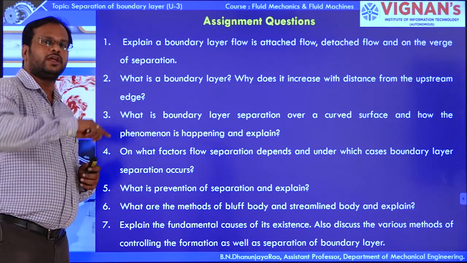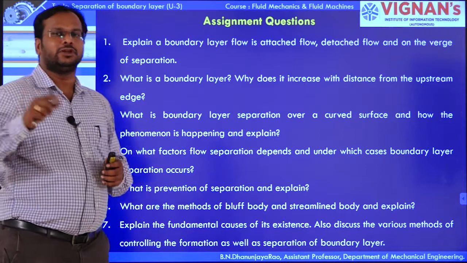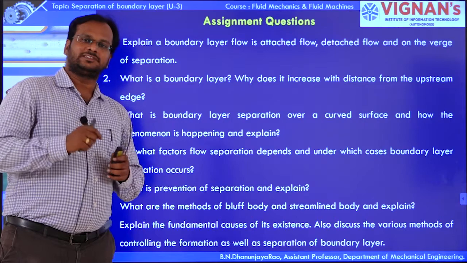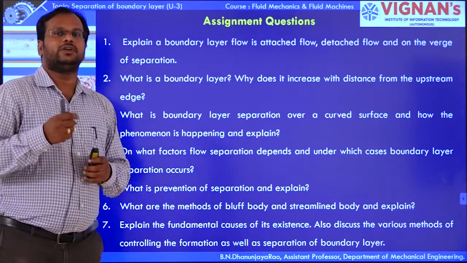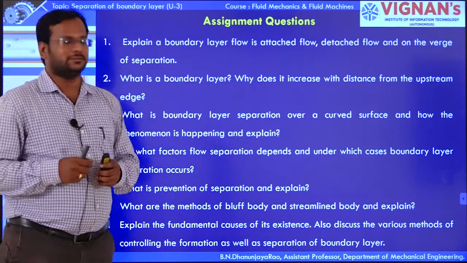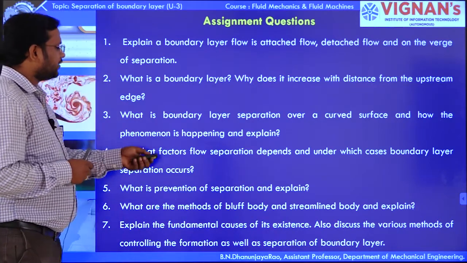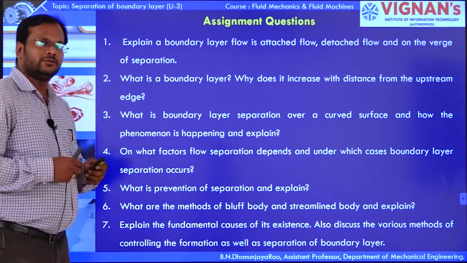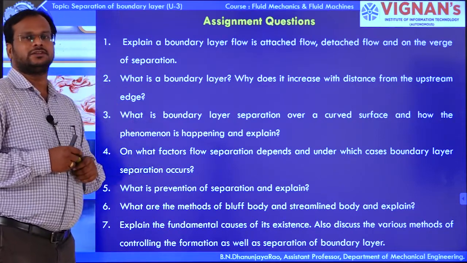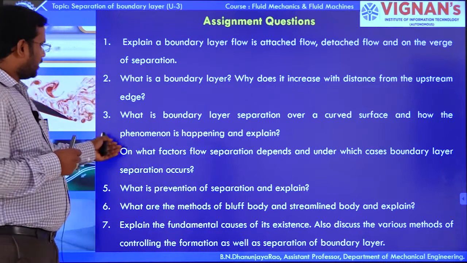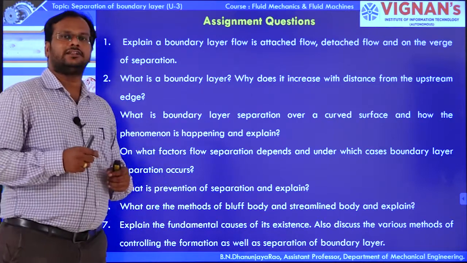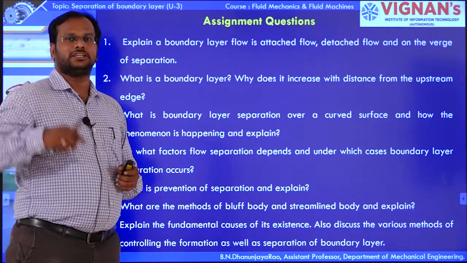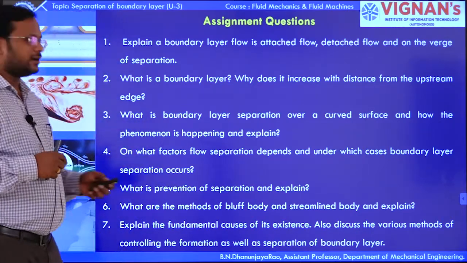and explain. So we need to draw a curve. On that curve, you need to draw the velocity profiles. Okay. So that you can easily explain the boundary layer separation, how it is happening, the phenomenon of boundary layer separation. And next, on what factors flow separation depends, and under which cases boundary layer separation occurs. We told that in diffusers. Okay. So yeah, definitely the factors depend on Reynolds number. Okay, so surface roughness values and body shape change. Okay, so these are the different factors.